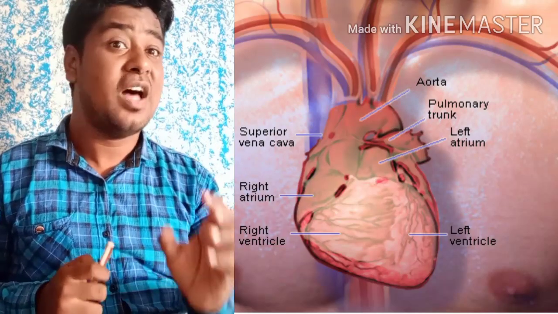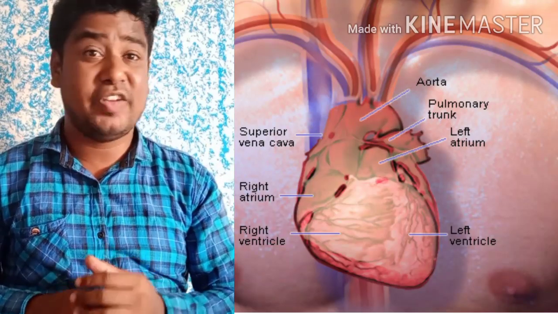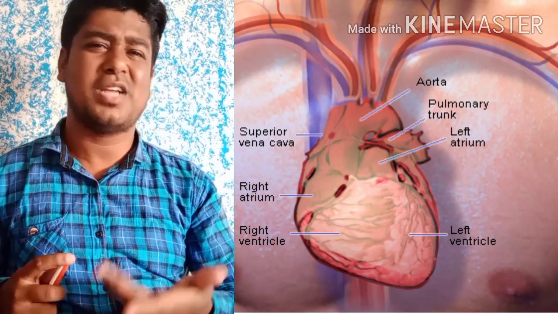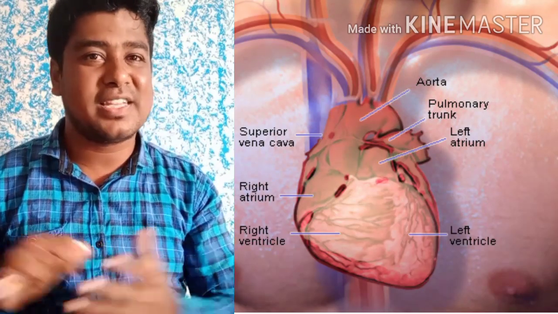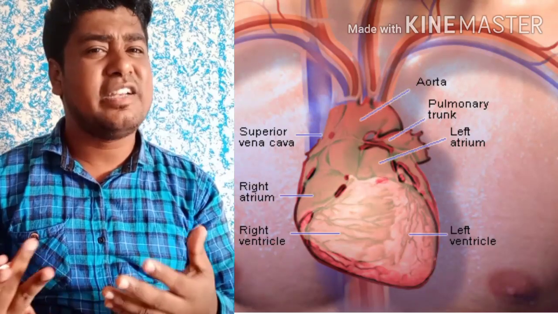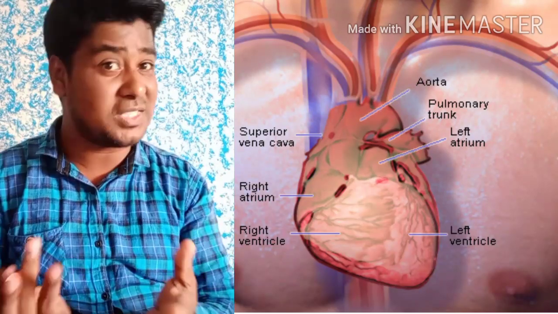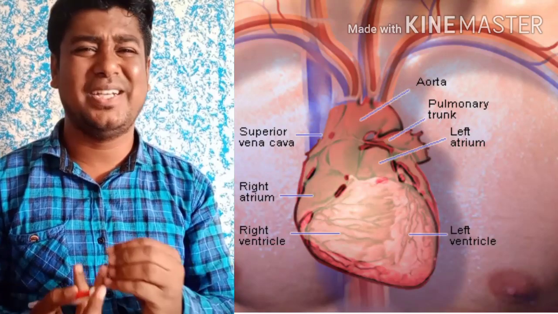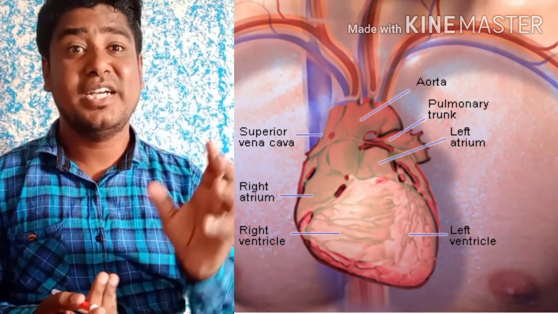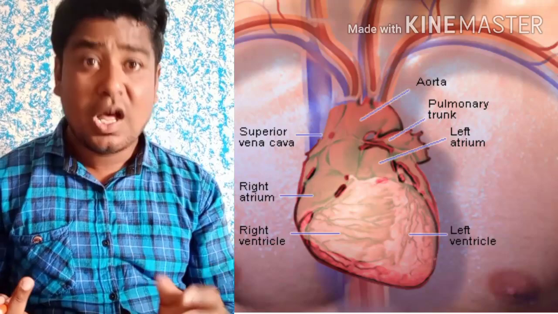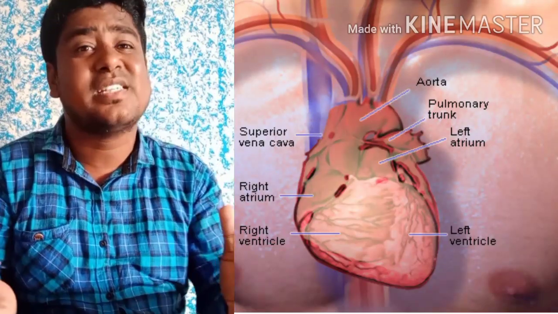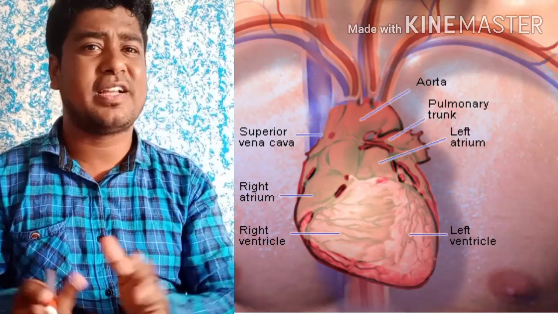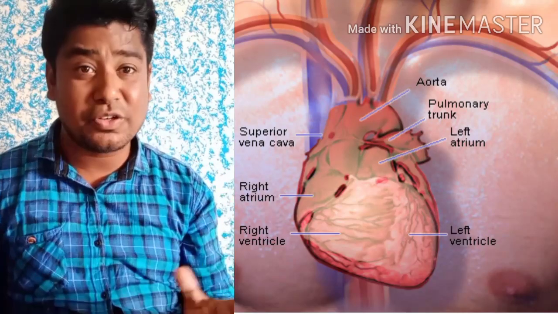You know that the heart beats 72 to 80 times, sometimes 100 plus. You can check your own heartbeat. It varies. It's not fixed, something like 70 or 72 what we call. It varies from 70 to 100 plus sometimes. It doesn't have any other time. It keeps pumping the blood. How does it pump the blood? Which ways it moves, where it goes, how it comes back, all those we have to study in circulation.